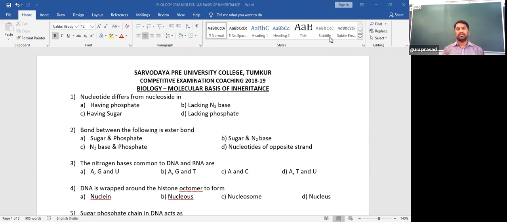One common question we frequently observed in different competitive exams is: name the nitrogen base that is present in DNA and absent in RNA. Options are adenine, guanine, cytosine, thymine. Present in DNA and absent in RNA means thymine, because A, G, C are common to DNA and RNA.